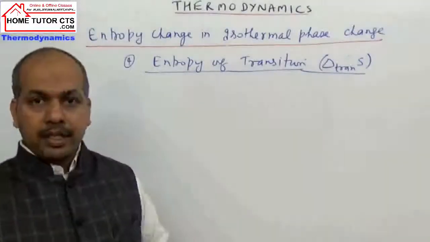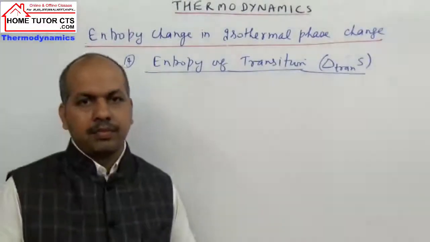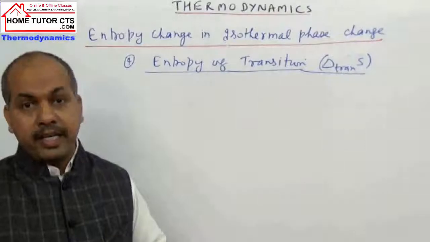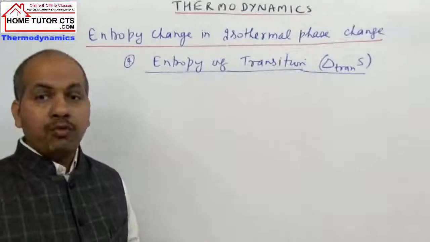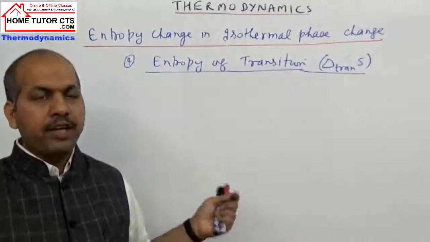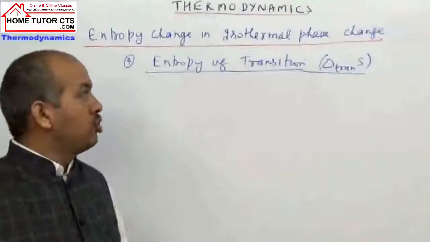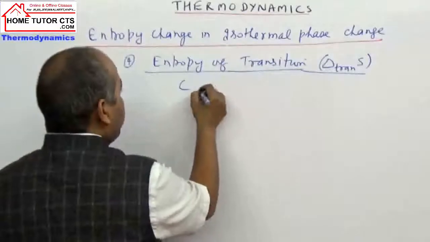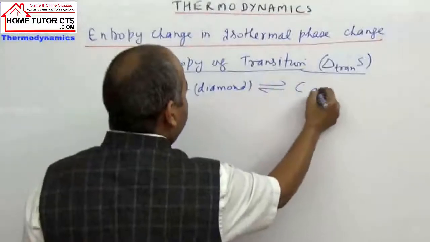How to find this entropy? Write the definition. It is the entropy change when 1 mole of an element changes from one allotropic form to other at its transition temperature. Like if I take carbon as diamond, it will change to carbon graphite.